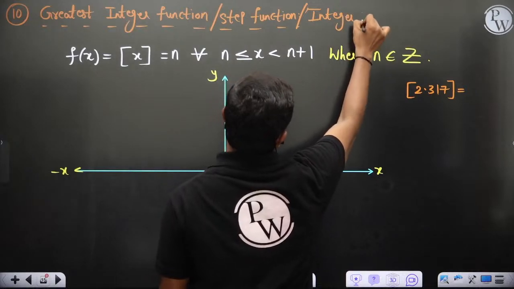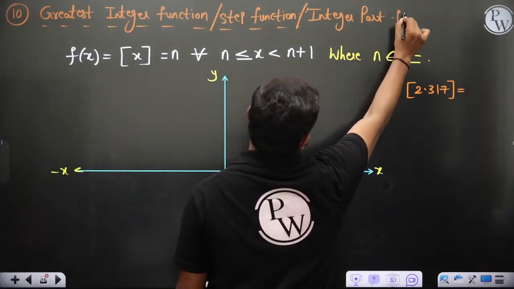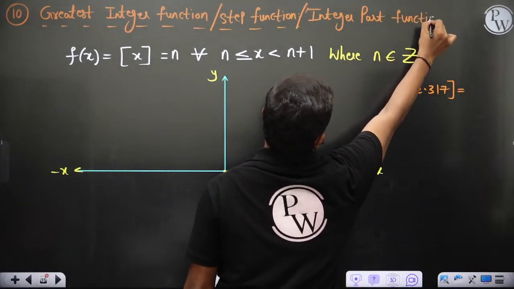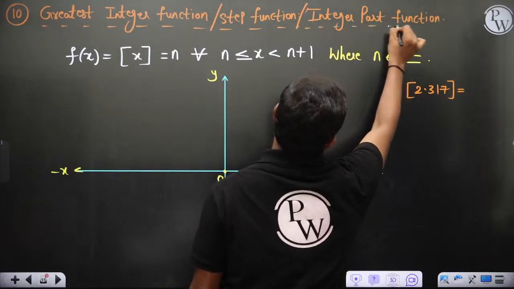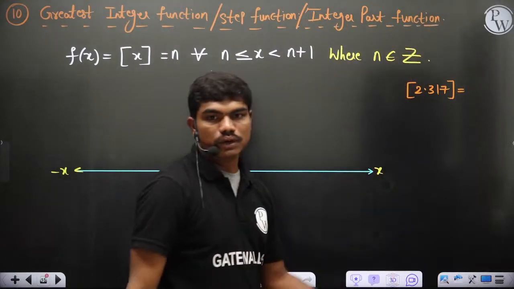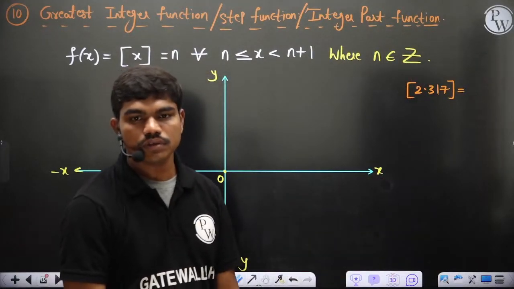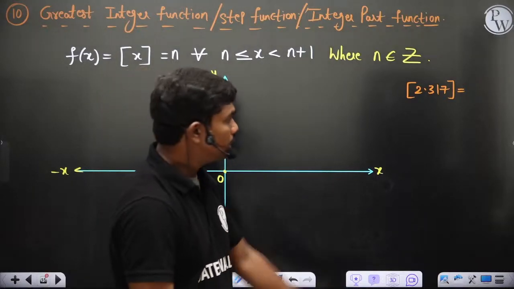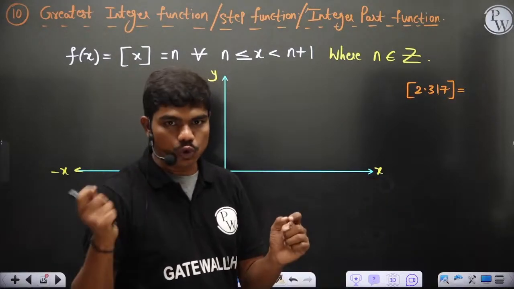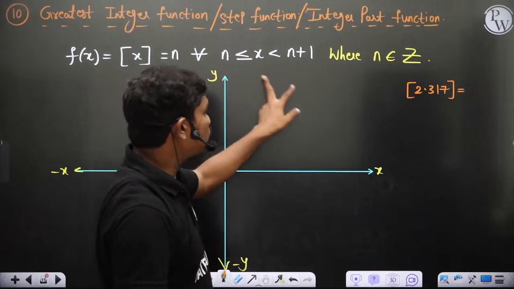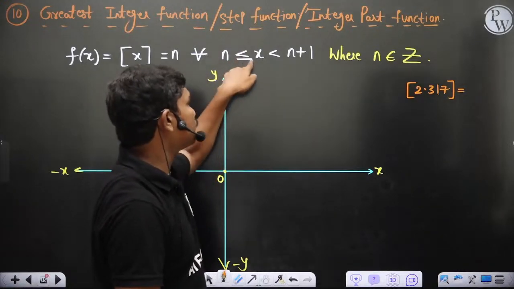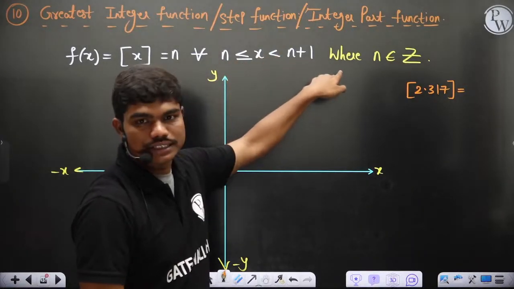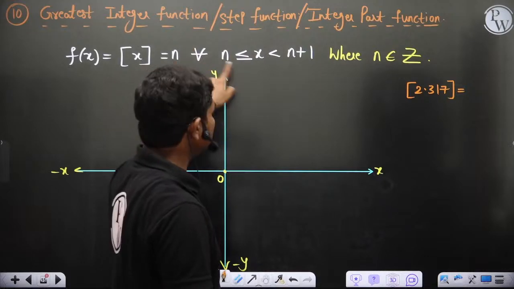The value is 2, correct? Because 2.317 lies between 2 and 3. If you put n equal to 2, then 2 is less than or equal to 2.317 less than 3, so this value has to be n, which is 2.